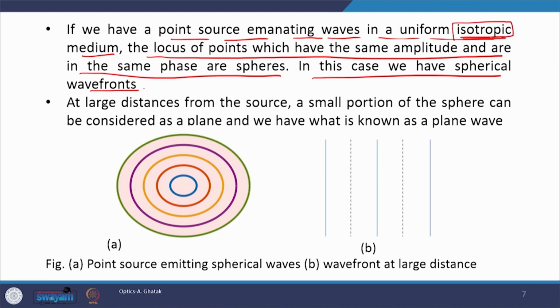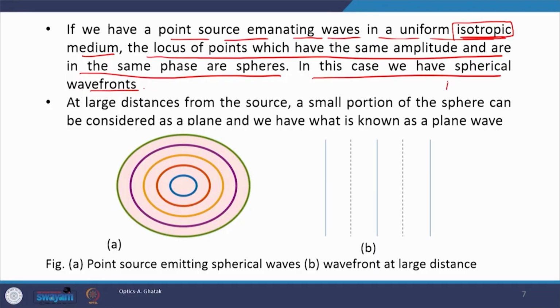Isotropic medium means the medium whose properties are independent of the direction. A medium which exhibits the same properties in all the directions, and if a medium exhibits different properties in different directions, then such a medium is called an anisotropic medium. The word is anisotropic.